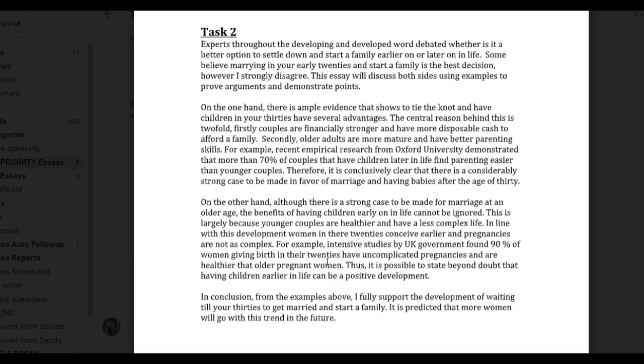Okay, in conclusion, from the examples above, I fully support the development of waiting till your 30s to get married and starting. Okay, I see. Waiting to your 30s to start a family. Fine. It is predicted that more women will go with this trend in the future.